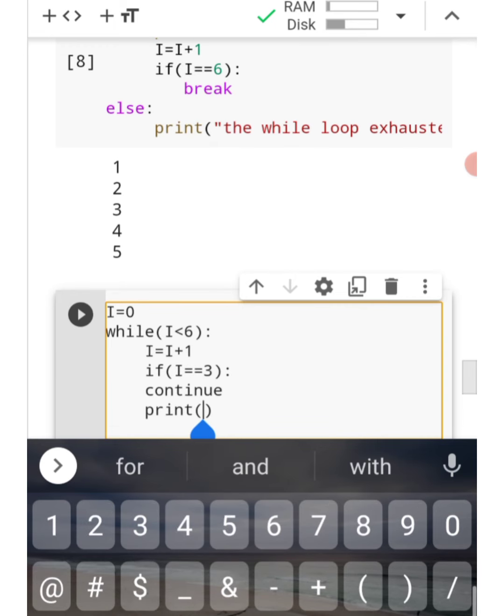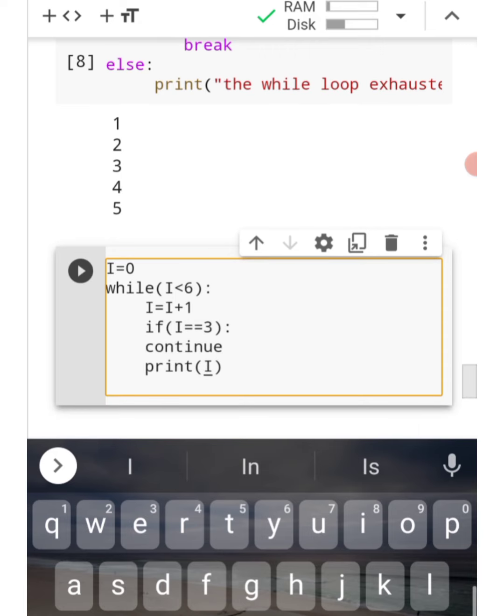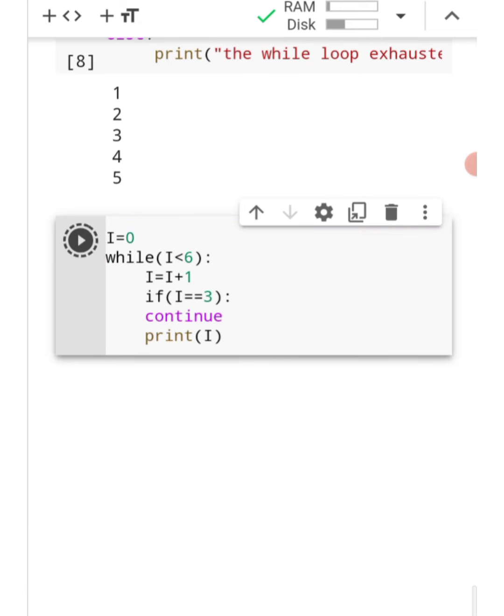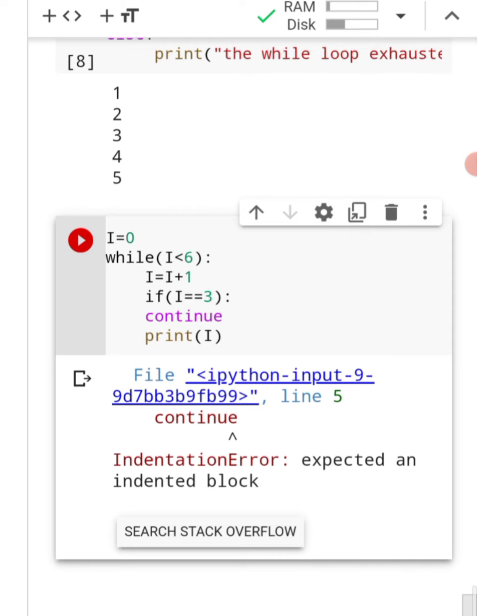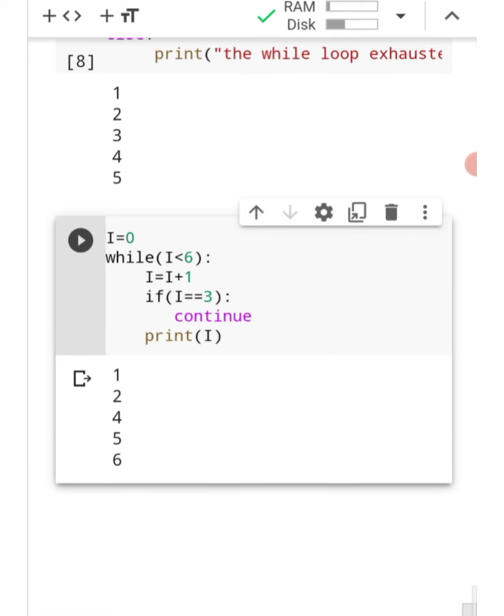As you know, with the continue statement we can stop the current iteration. The moment i is equal to 3, we stop the current iteration and continue with the next iteration of the while loop. So we execute this program and you can see the output. The iteration for 3 has not been followed. The moment it reaches i equal to 3, it stops and then continues with the next value, that is, the next values 4, 5, 6 are printed.